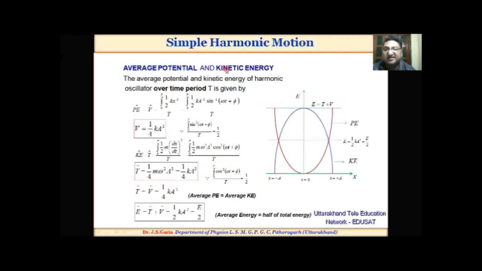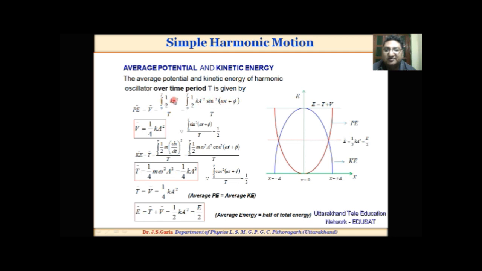Average potential and kinetic energy of a simple harmonic oscillator. The average potential energy of a harmonic oscillator over time period T is given by the integral from 0 to T of half kx square, over the time period T. Here x equal to a sin omega t.